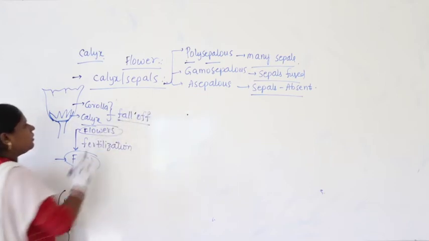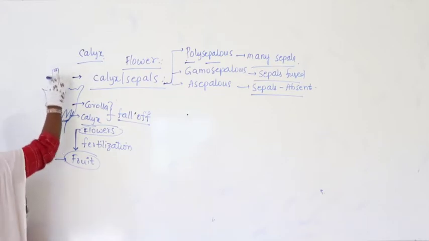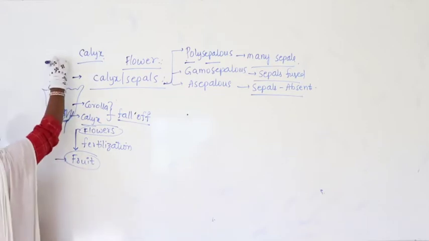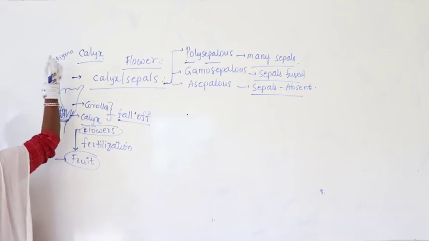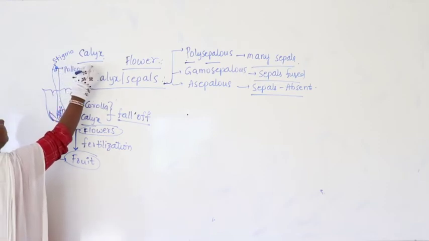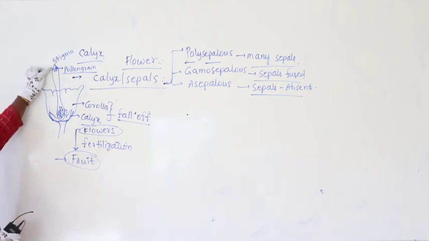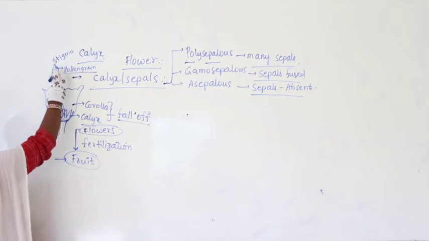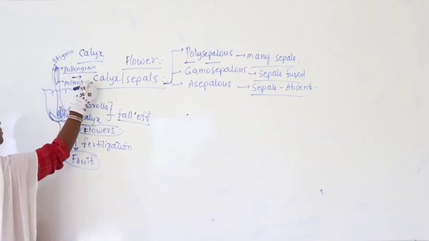Suppose this is the stigma, and on the surface of the stigma what is falling is called pollen grain. When the pollen grain falls on the surface of the stigma, it forms what is called the pollen tube.